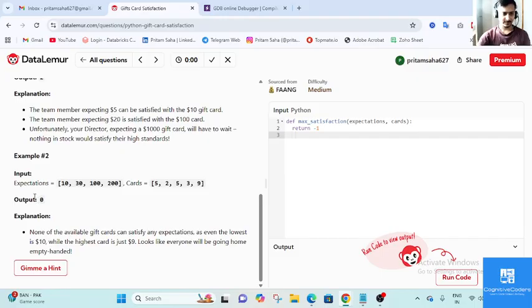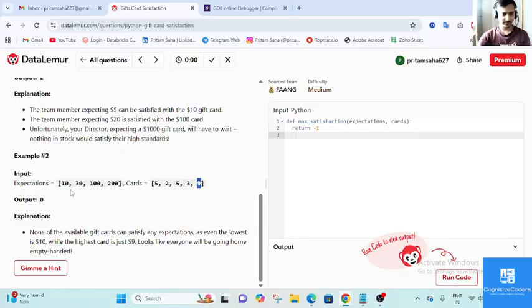In the second example, if we look at expectation and cards, the expectations are 10, 30, 100, 200, but the cards are 5 to 5, 3, 9. The lowest expectation is $10, but the highest card value is $9.